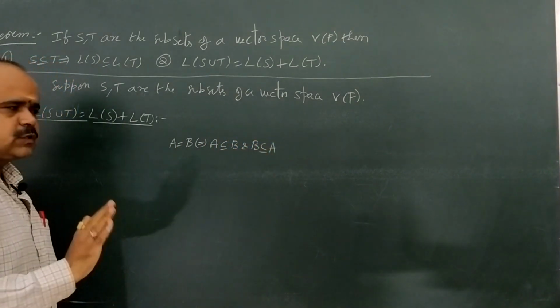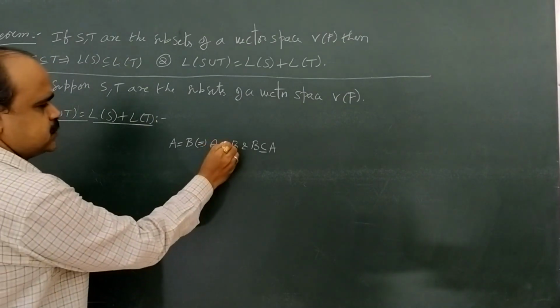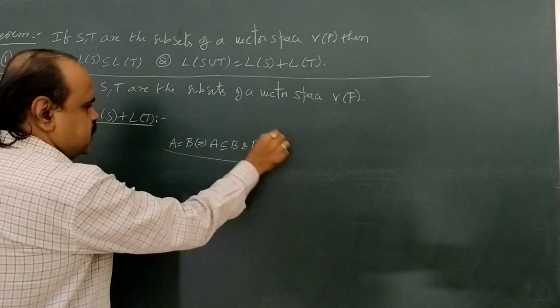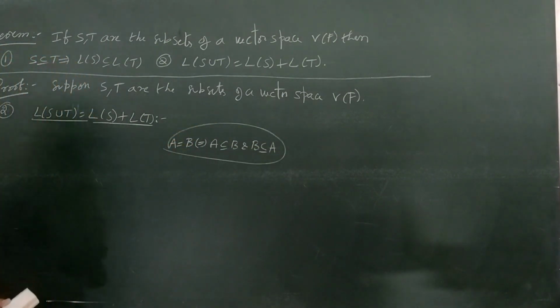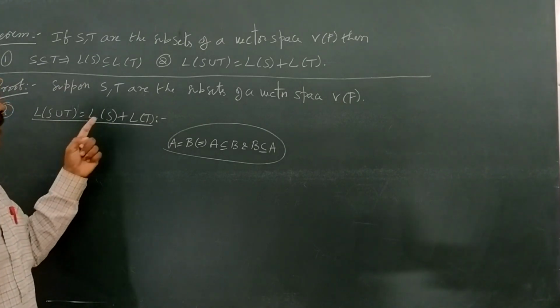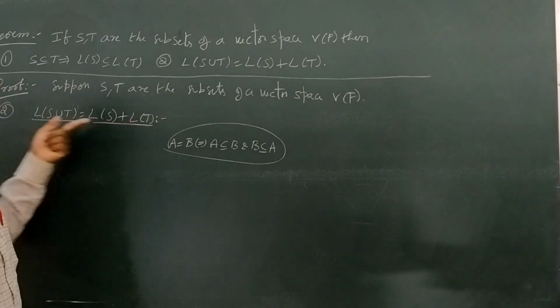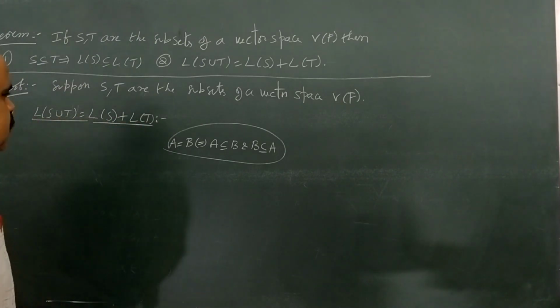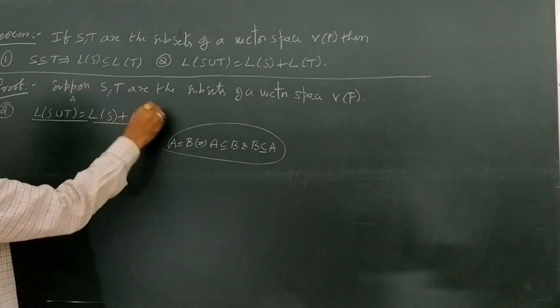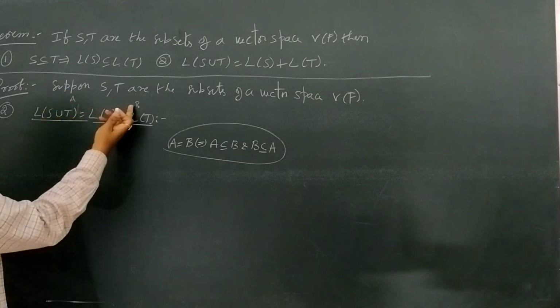So, for any two sets capital A and B, if A subset equal to B and B subset equal to A, then A equal to B. In the similar manner, we are going to prove equality of these two sets. What are they? L of S union T and L of S plus L of T. We are going to prove these two sets are equal. Let this be capital A and this total let it be capital B. If A equal to B, we want to show.